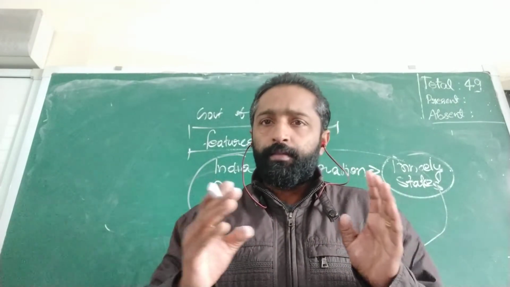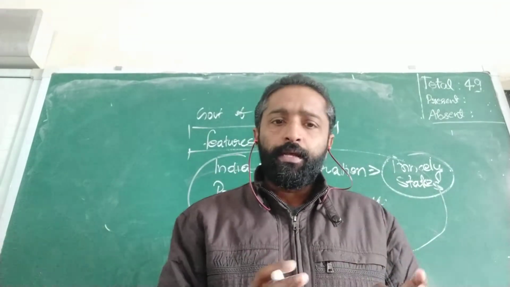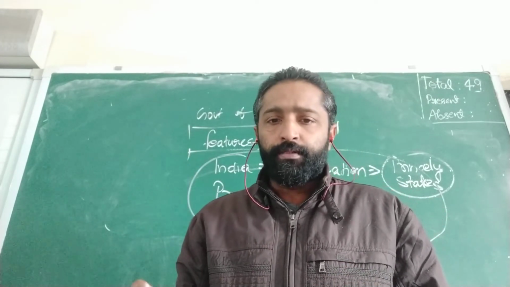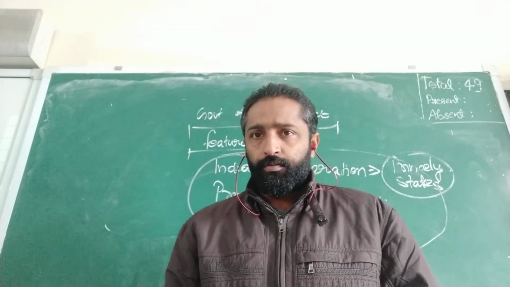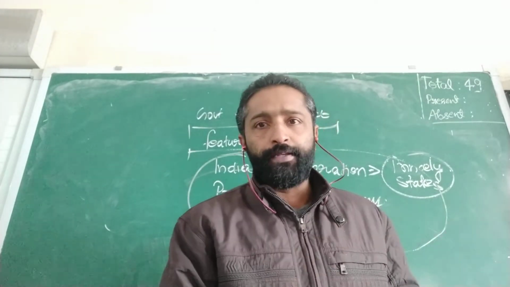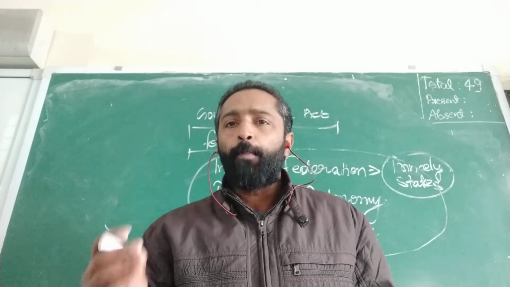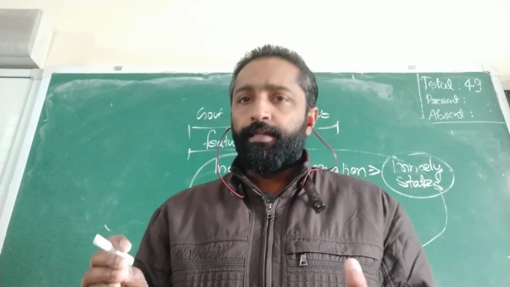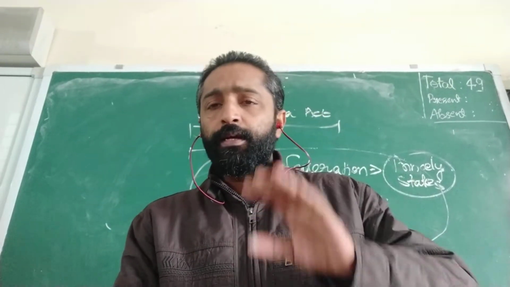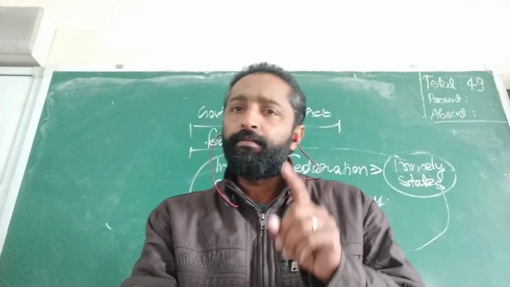They almost won in 6 provinces, and they formed ministries in 7 out of 11 provinces. And the ministers who were elected did some constructive work in the field of education and for the upliftment of Harijans. This is what happened after the Government of India Act of 1935.